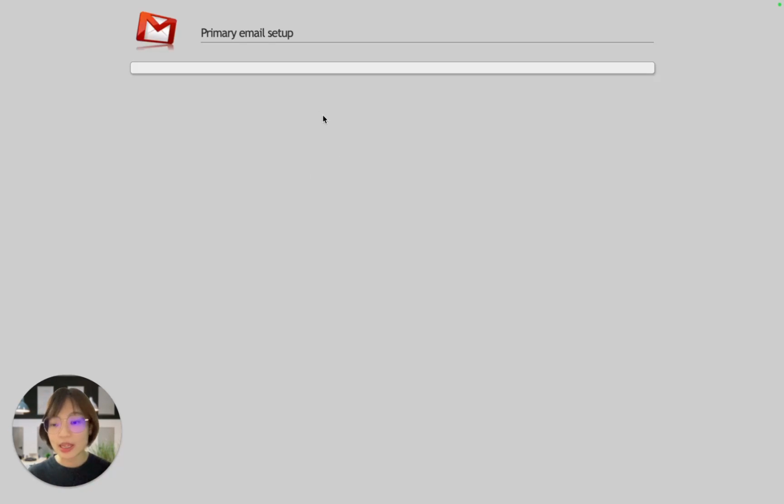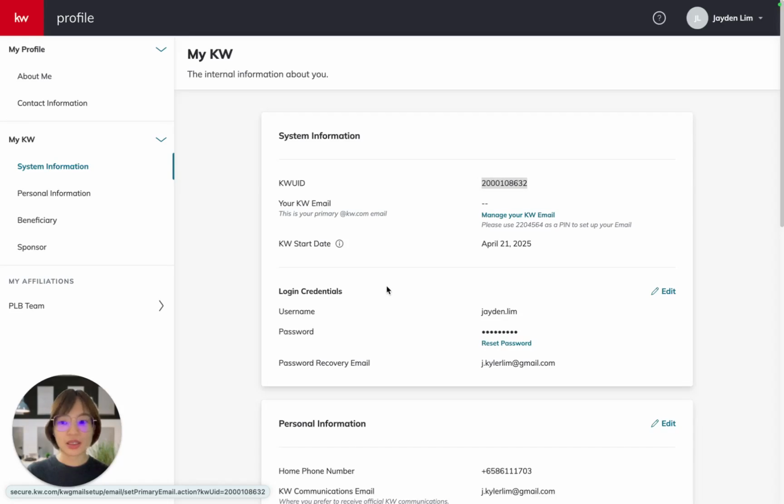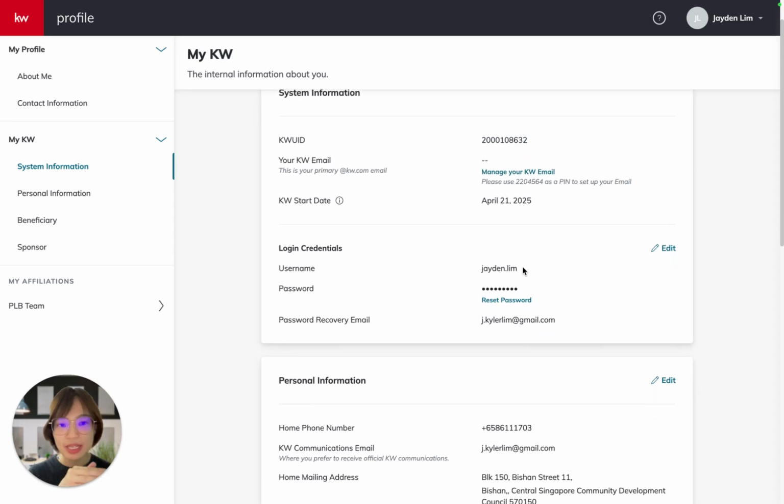So you click on manage my email, and this is where you get to set up your email. Sometimes it takes a while, you just have to wait for it to appear. You just have to come back about 24 hours later to set up your KW email, so it will be the next day. And then you just have to follow the steps to set up the email. I'm not setting up the email right now, but you can always come back to do so.